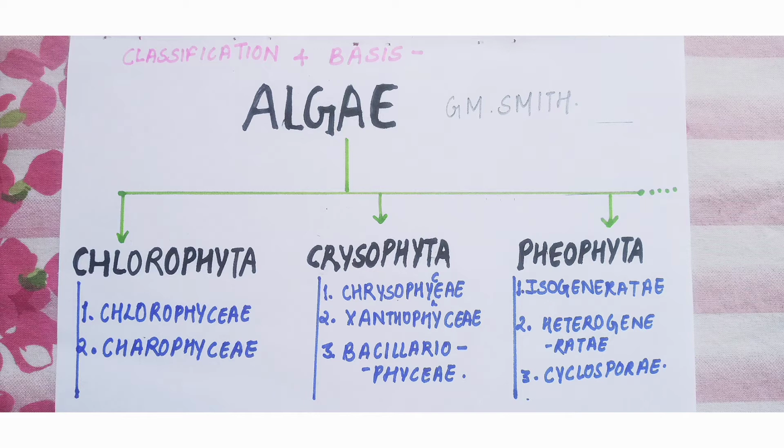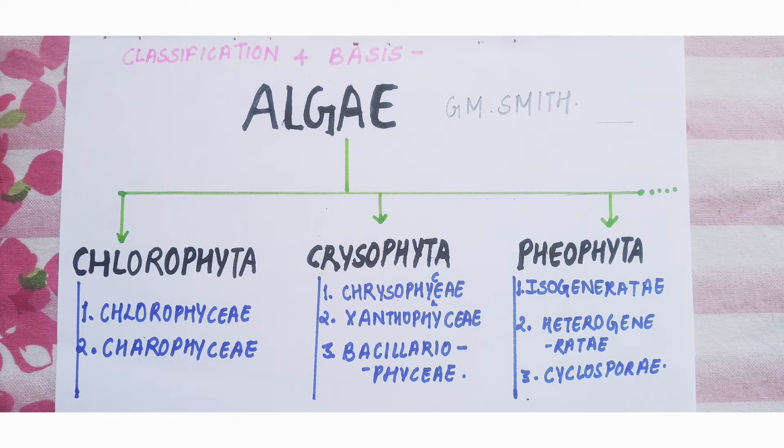The second one is Chrysophyta. Chryso means somewhat similar to gold in color. Golden brown color is termed as chryso. So Chrysophyta is that group of algae which has golden to brown colored thallus forms, subdivided into Chrysophyceae, Xanthophyceae, Bacillariophyceae. The dominant pigments here, as they have this golden brown color, would be carotene. Along with that, xanthophyll is also a dominant pigment of this division.